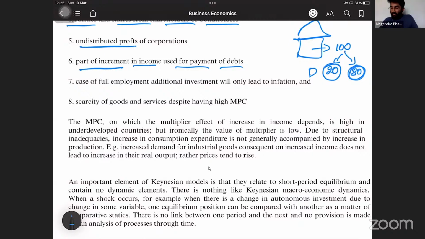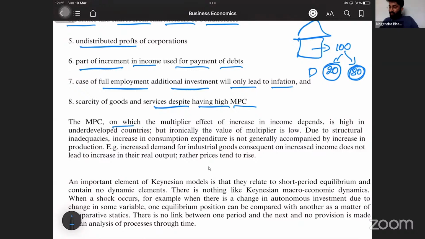Case of full employment, additional investment will only lead to inflation. There is already full employment, sir. Still the income increases, that leads to inflation. If you add extra investment, that increases the consumption. If that increases the consumption, that leads to inflation. And lastly, scarcity of goods and services despite having high MPC. Marginal propensity to consume is more, sir, but still scarcity of goods, that leads to inflation again.